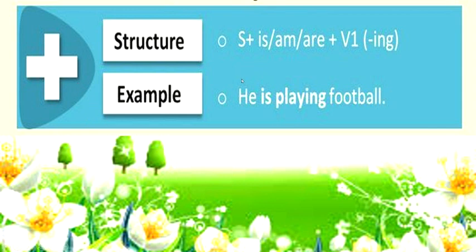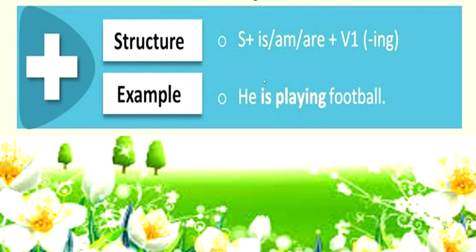Now students, as a rule, every sentence has a subject. So in the same way, present continuous sentences begin with the subject plus helping verbs is or am or are. And then comes your V1, which is the verb first form, which is our action word. And then we have to add ing to our verb.